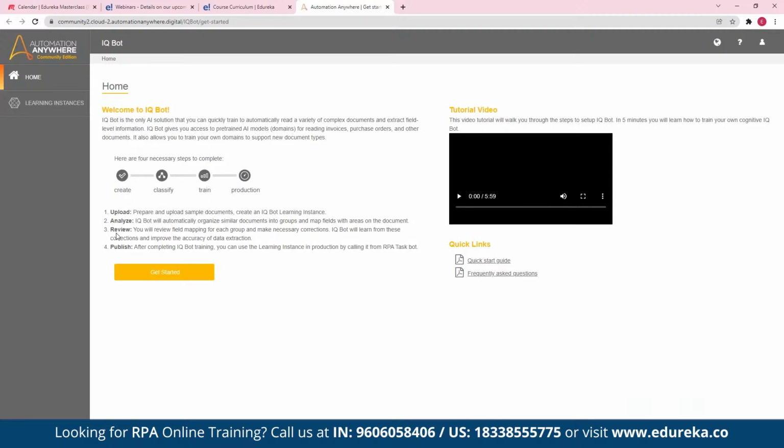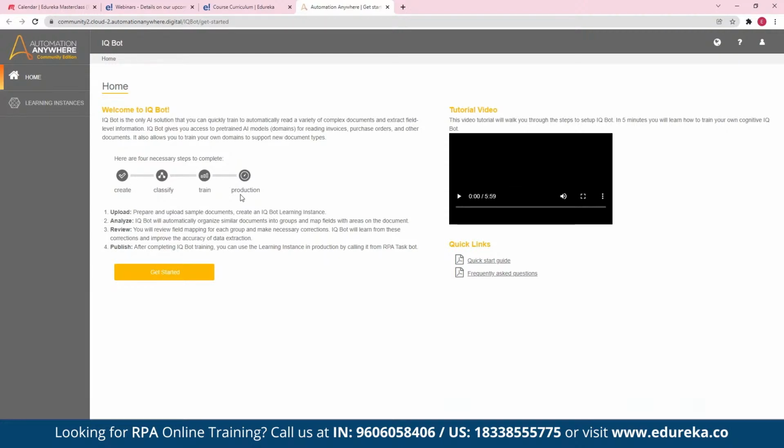And this is also called, you see here, the same thing but the names are different, the review. So you will review here and do the corrections. Once you do the corrections, it will save those patterns using semantic algorithms. And finally, when your IQ Bot is ready, you will set it as ready for production. That means you can use this in the production environment.